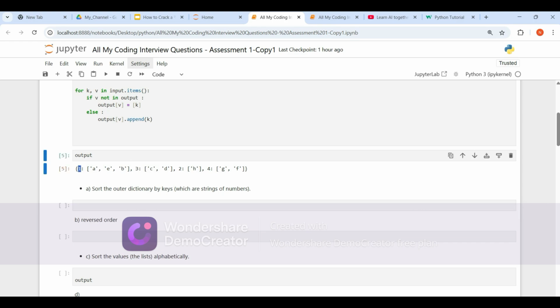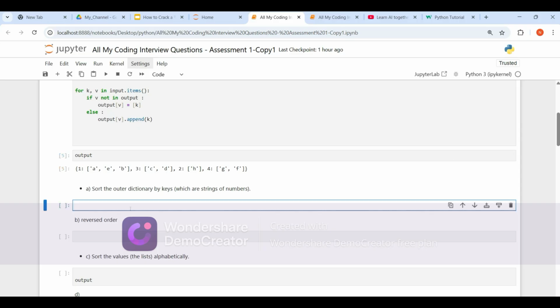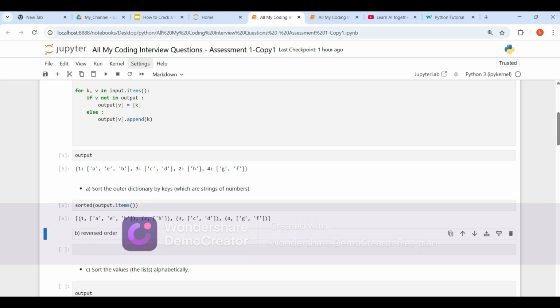1 is a key, 3 is a key, 2 is a key, 4 is a key, but these keys are not sorted. They are expecting me to sort based on keys, like 1 should come first, next 2, next 3, next 4. It's very simple, guys. Let me show you how. Let's use the simple inbuilt function called sorted of output dot items. Okay, sorted, guys, you see, 1 comes, next 2 comes, next 3 comes, next 4 comes.